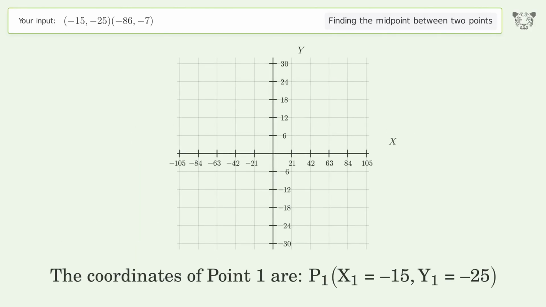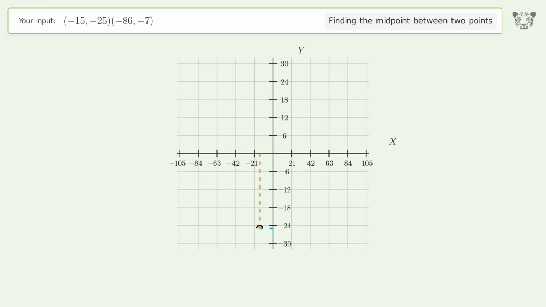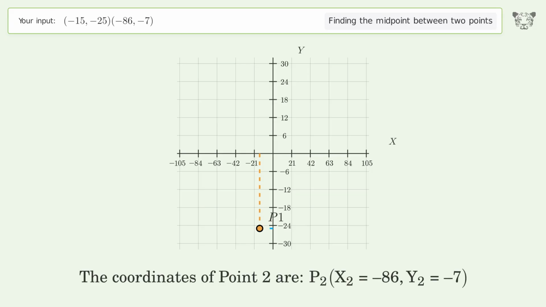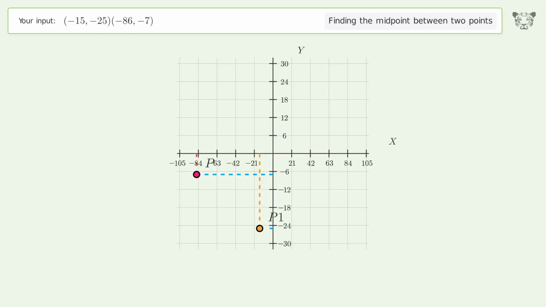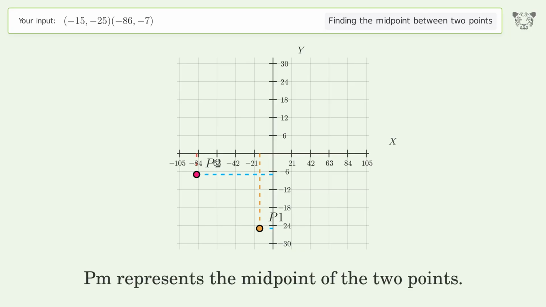The coordinates of point 1 are, x1 equals -15, y1 equals -25. The coordinates of point 2 are, x2 equals -86, y2 equals -7. PM represents the midpoint of the 2 points.